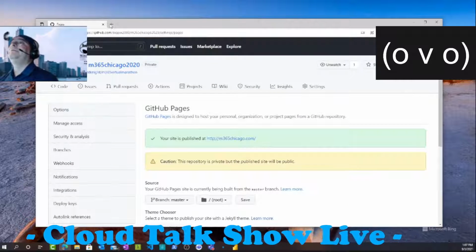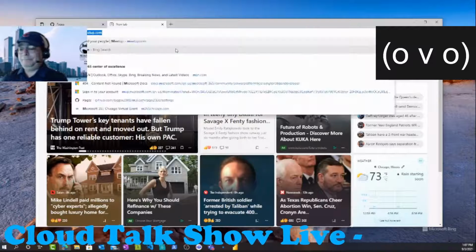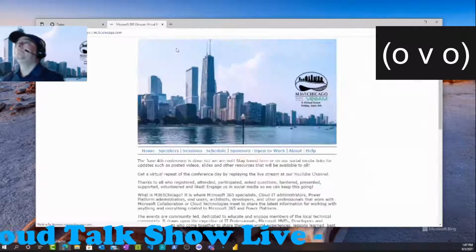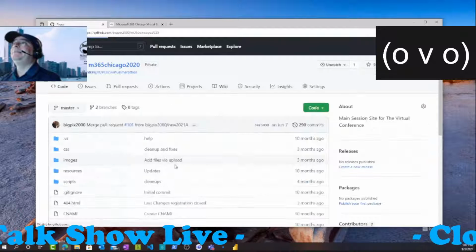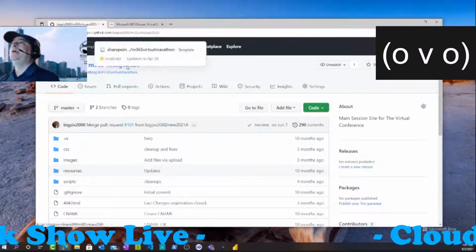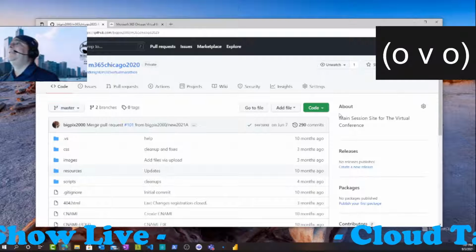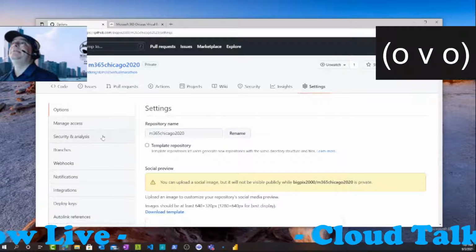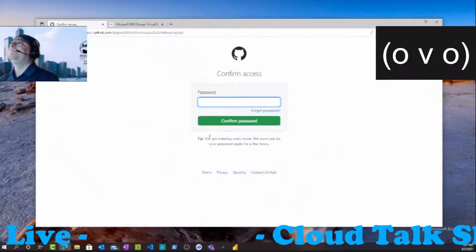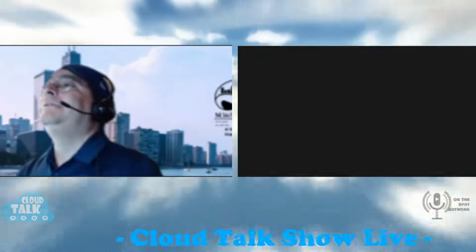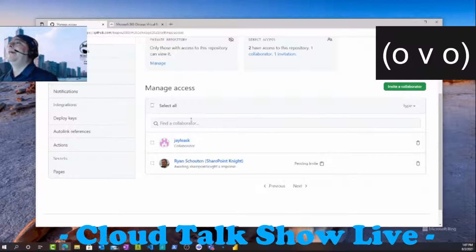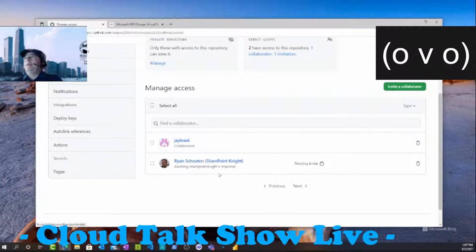So for that other part that's payable, is that to have other people attach to the website to make changes? If I do this and I share this editing with other people, as you can see in settings, look at this, manage access. Oh, hold on a second. Does it remember? Yeah, thank you. It's for, see that? I can add collaborators. Oh, okay, so the collaborate. Okay. Yeah, I can add you, for example, on here.